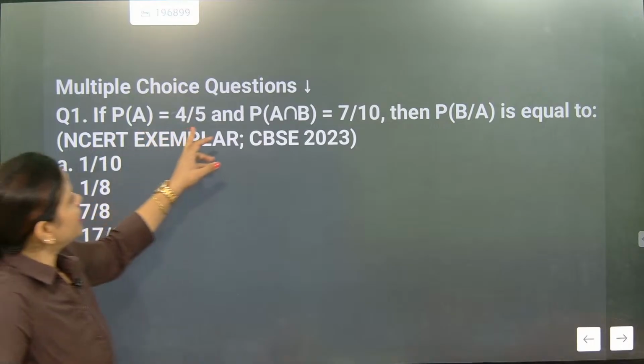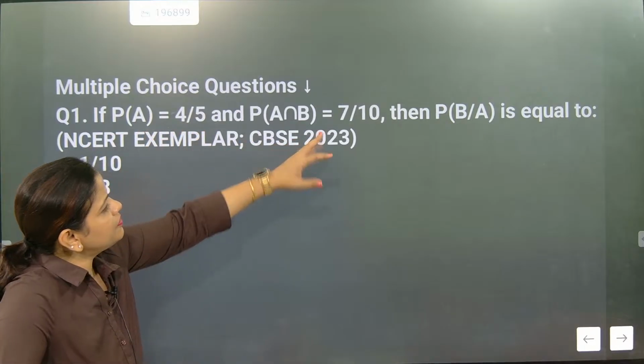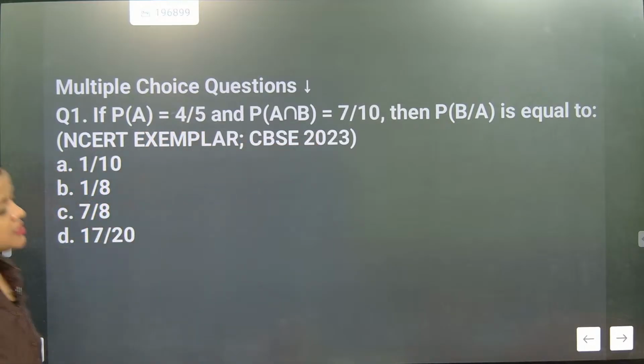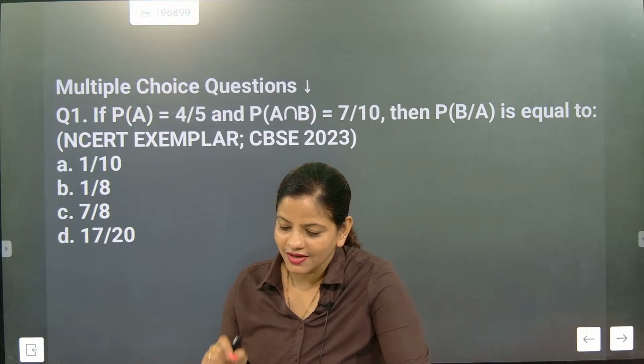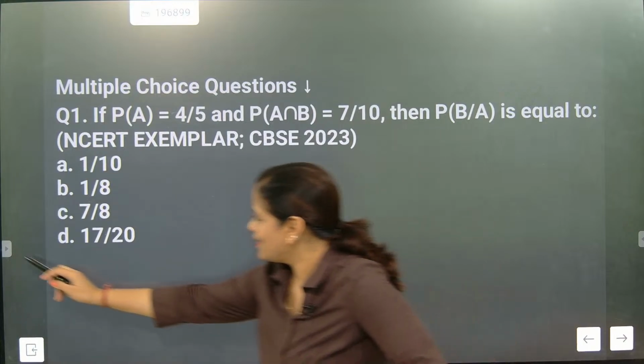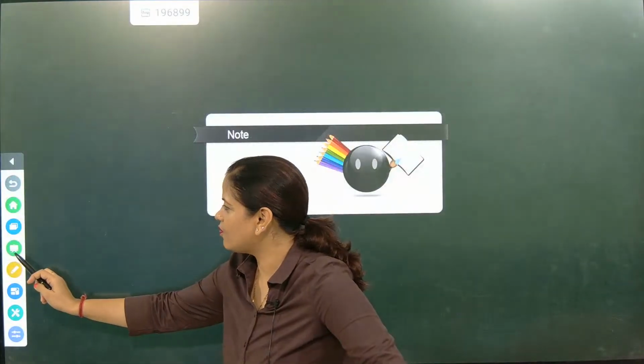Now look here. P of A is equal to 4 by 5. P of A intersection B is 7 by 10. Find P of B by A. This is exactly what I have discussed one time with these equations. Yes, thank you so much. This is what I also wanted.